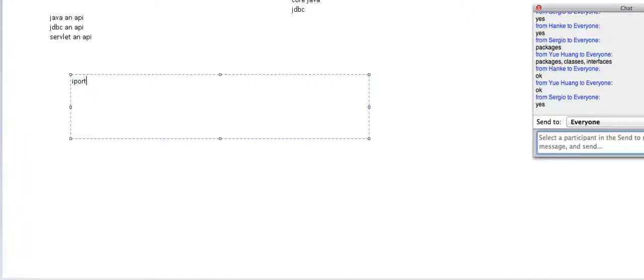Important packages: the first one, javax.servlet, and the second one, javax.servlet.http. These are the two important packages.